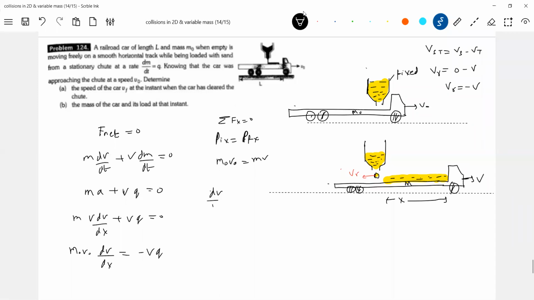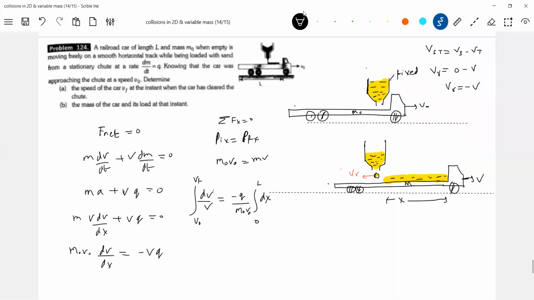Solving this, dv by v is equal to minus q by m naught v naught into dx. I'll write it below a little bit here. dv by v equals minus q by m naught v naught dx. So now integrate. Initial velocity is v naught, finally when it attains velocity v, x from 0 to L. It is asking the velocity finally.